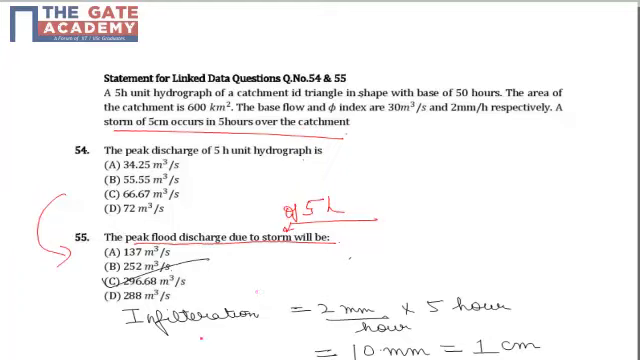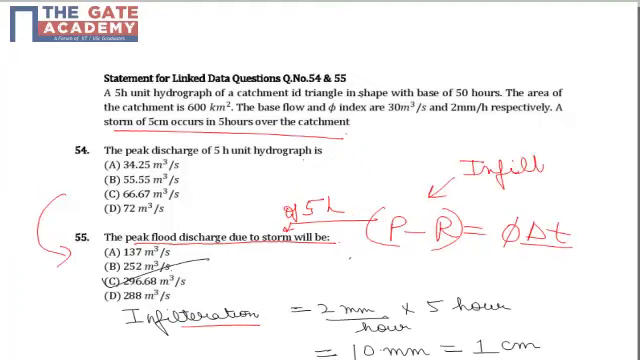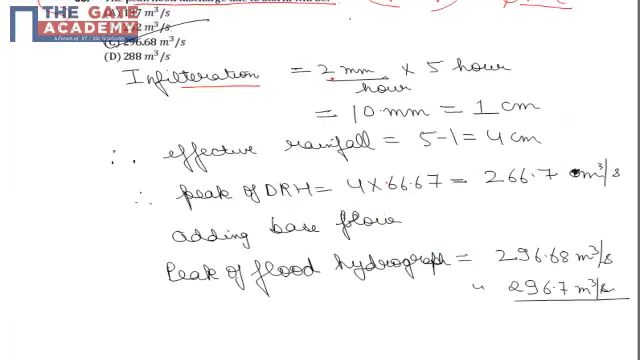Now since phi index is given, we can calculate the amount of infiltration. Infiltration will be phi into delta T, that is 2 mm per hour into 5, because if we remember, P minus R is phi delta T. So P minus R is infiltration, so phi delta T has to be equal to infiltration. That's why if phi is 2 mm per hour and storm is taking place for 5 hours, the infiltration value will be 10 mm or 1 centimeter.